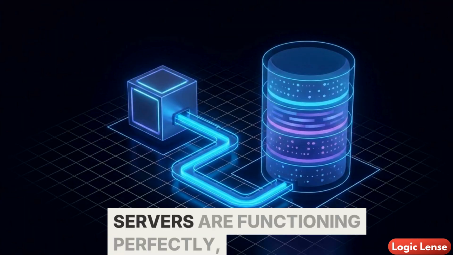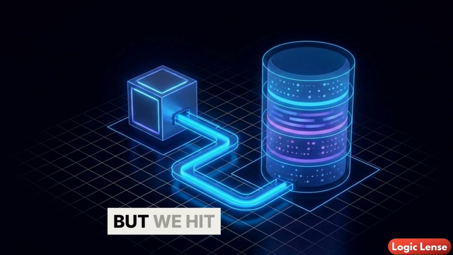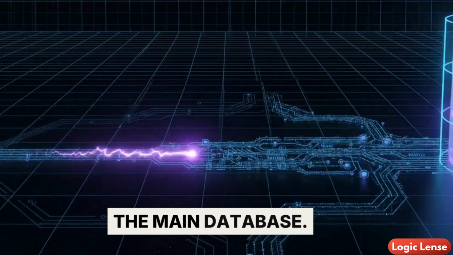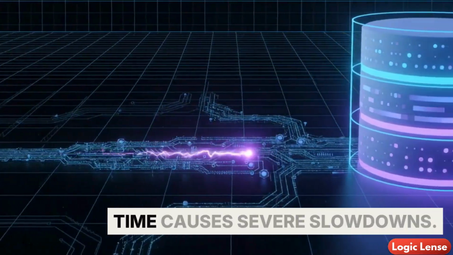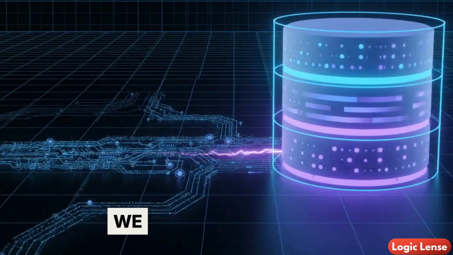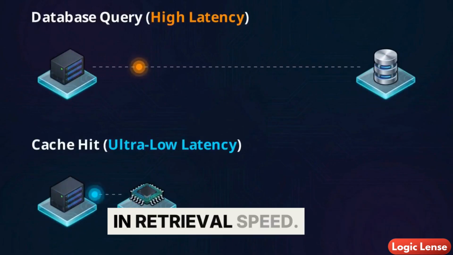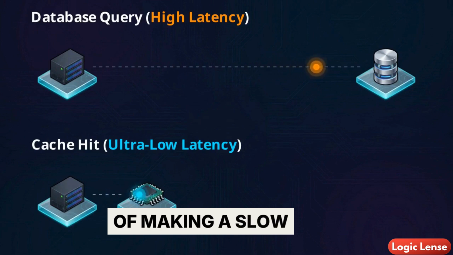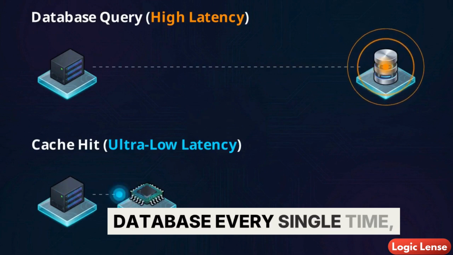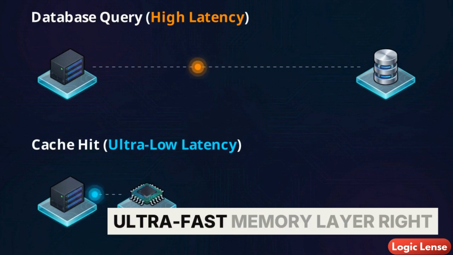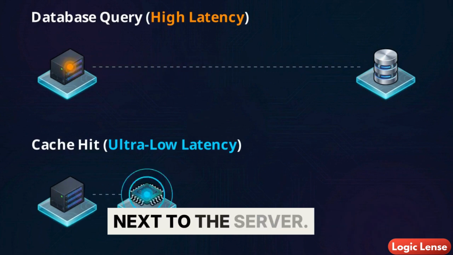Now, our load-balanced servers are functioning perfectly, but we hit our third bottleneck. Every time a user requests something, the server has to fetch it from the main database. That constant travel time causes severe slowdowns. We solve this with caching. This animation shows the difference in retrieval speed. Instead of making a slow trip to a distant database every single time, we store frequently requested data in a temporary, ultra-fast memory layer right next to the server.